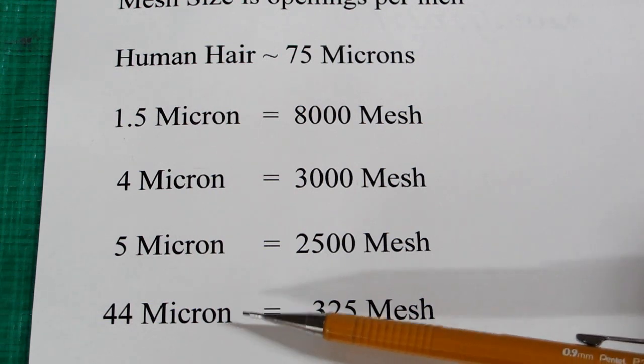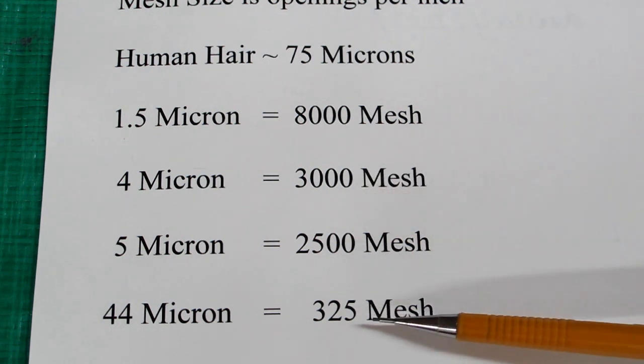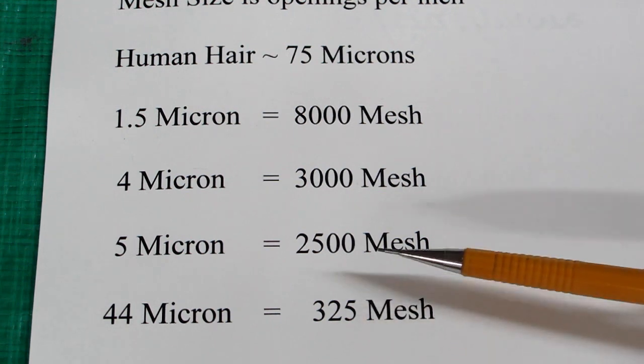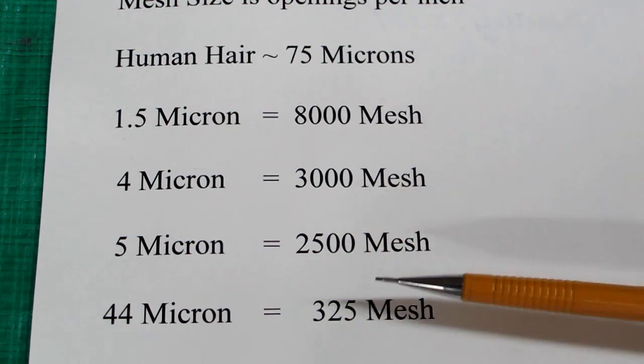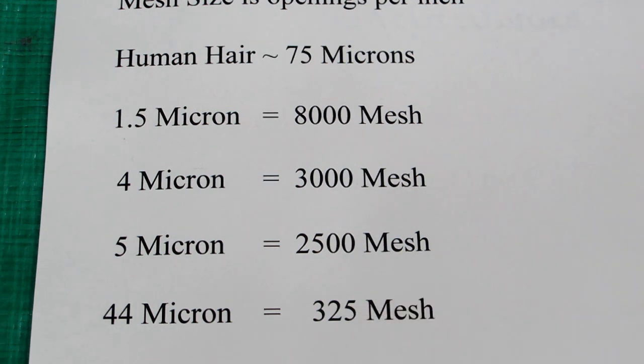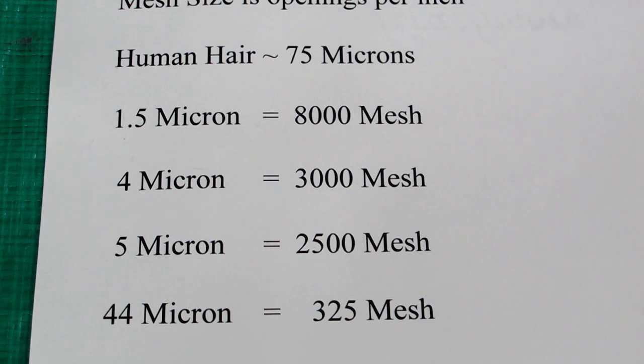44 micron. Maybe people think the 3,000 is a typo, but it's not, and I've seen mention where people are buying this to use in their engine. This is 10 times larger than what's recommended. It's much too large. So if you're having problems with your engine running and you're using this, that may be the reason why. And hopefully you haven't screwed up your engine.